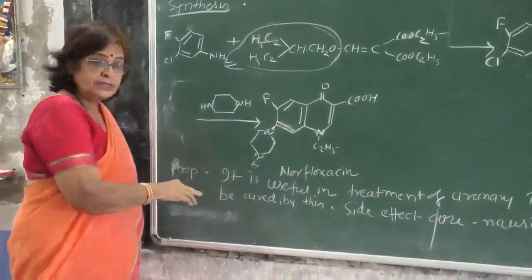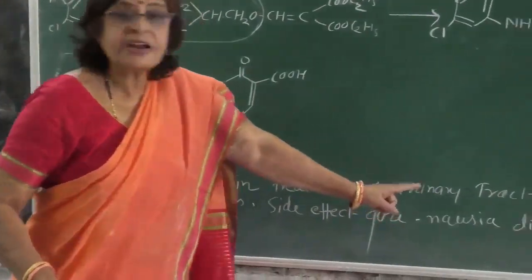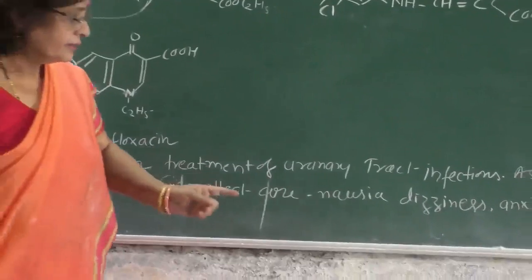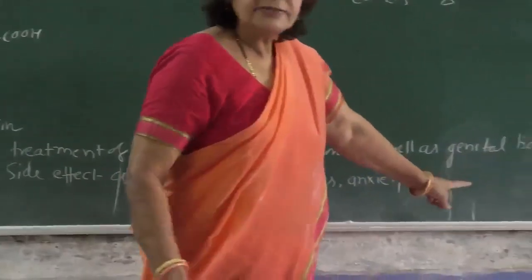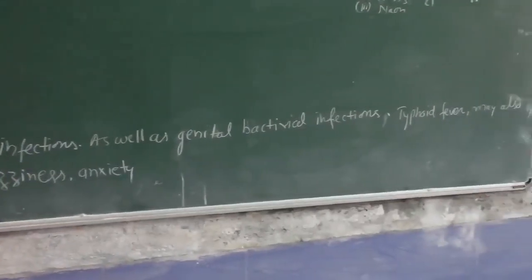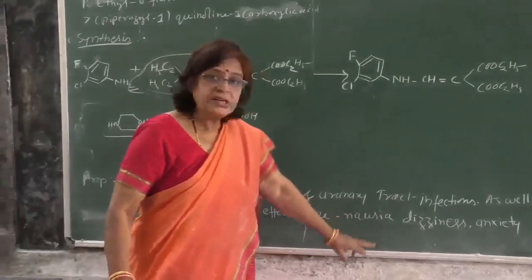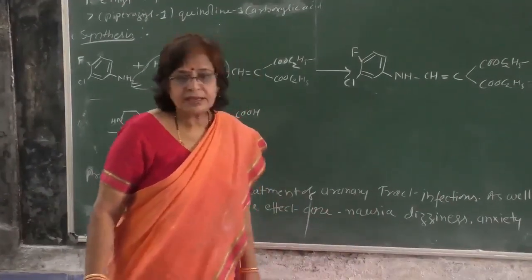Properties or uses: it is useful in the treatment of urinary tract infection, as well as genital infections. Typhoid fever may also be cured by use of this drug. The side effects of this drug are nausea, dizziness, and anxiety.